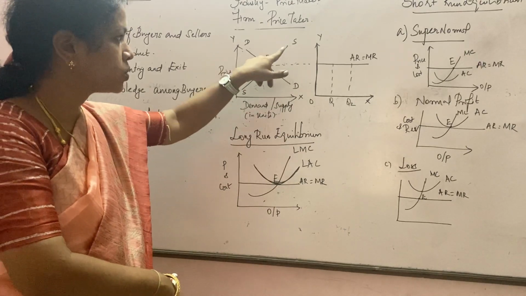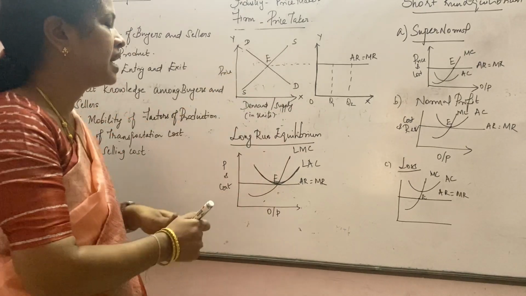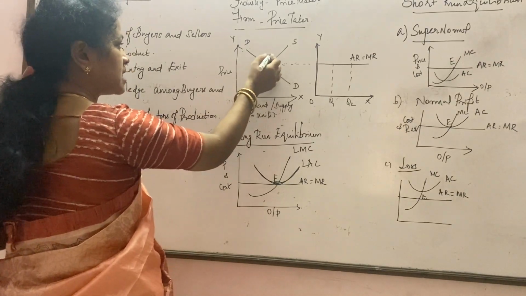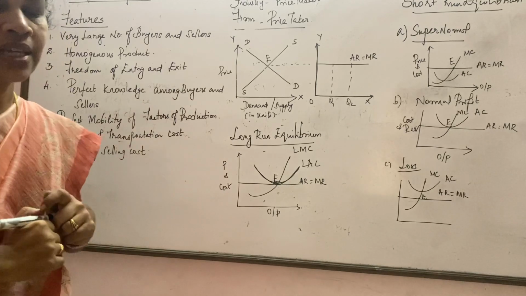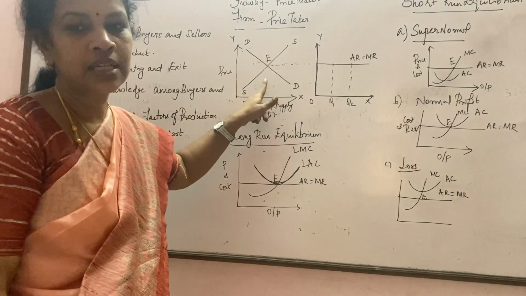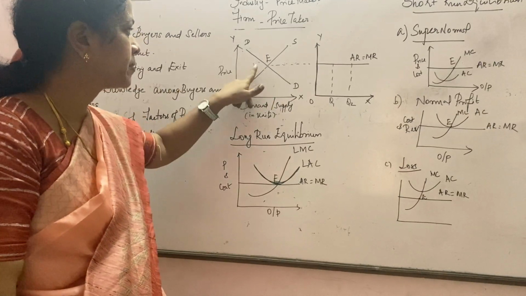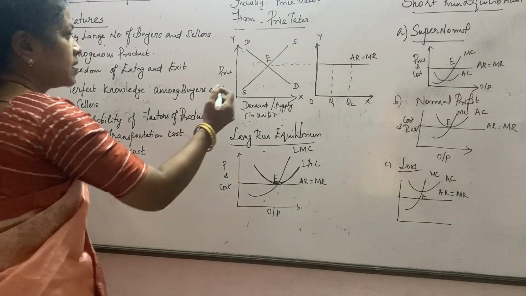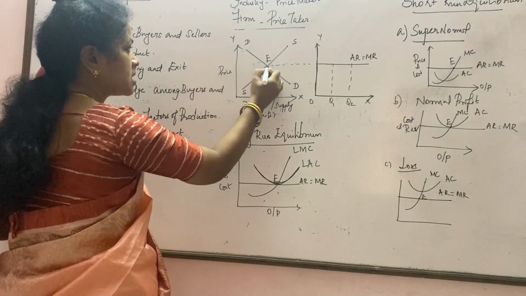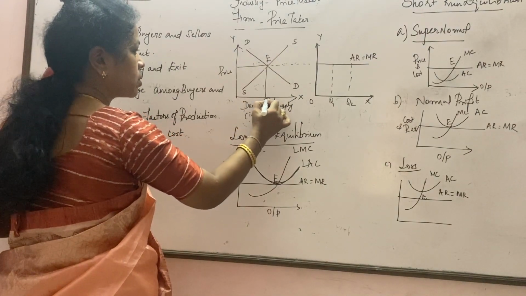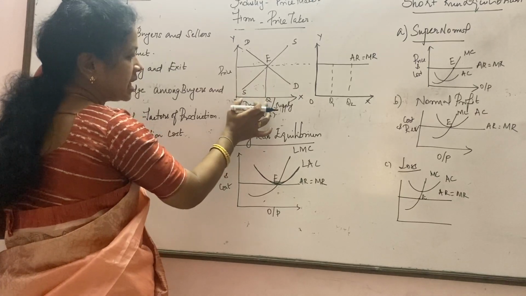When these two, demand and supply, interact at this particular point, we call it the equilibrium point. So what is the equilibrium point? At the equilibrium point, the quantity demanded is equal to the quantity supplied. The corresponding price, we call this price the equilibrium price, and this quantity OQ we call the equilibrium quantity.